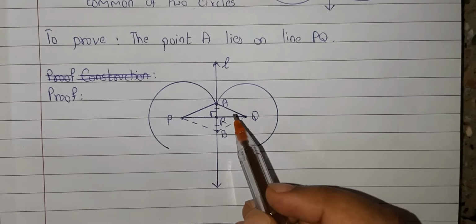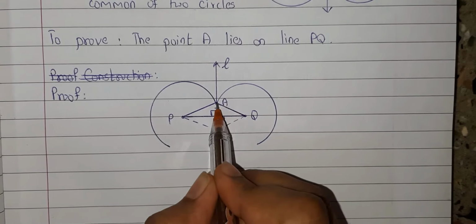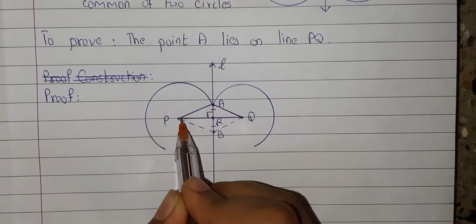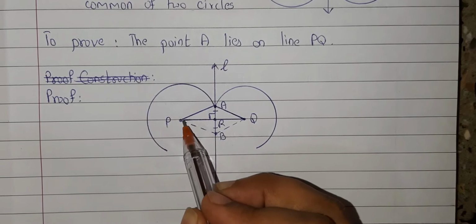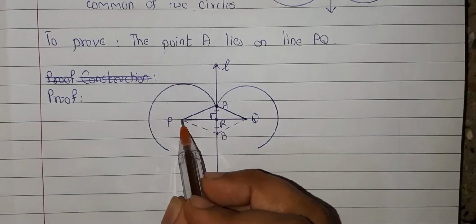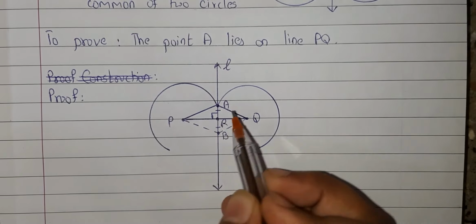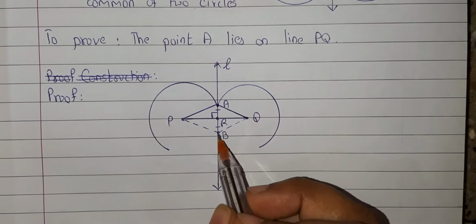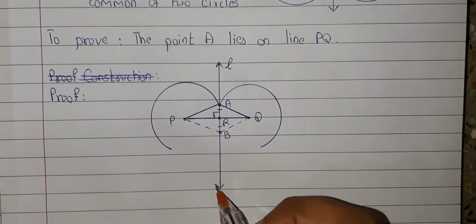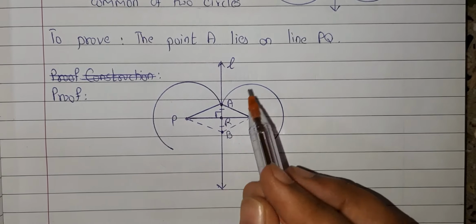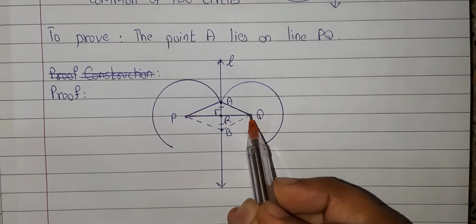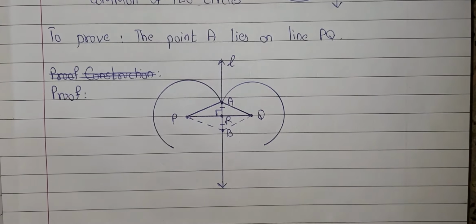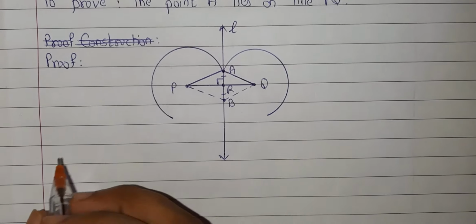So first we'll consider that point A is not lying on line PQ, and then we will drop a perpendicular, that is PR, on line L, and we will take a point B on line L such that RA becomes equal to RB, and we have done the same thing for circle with point Q. Now we will write it down.